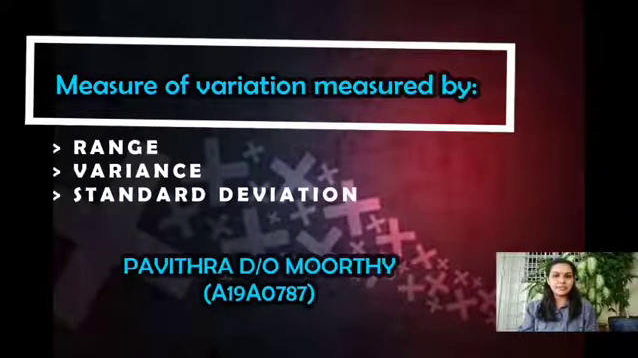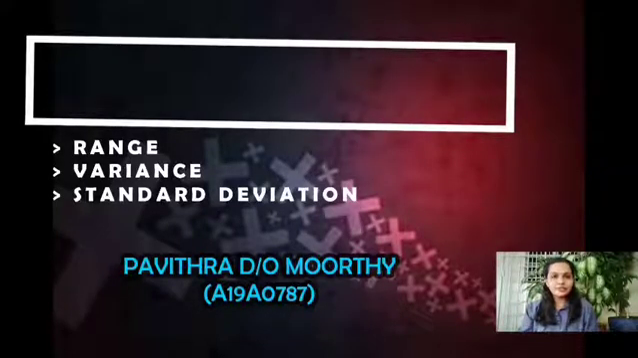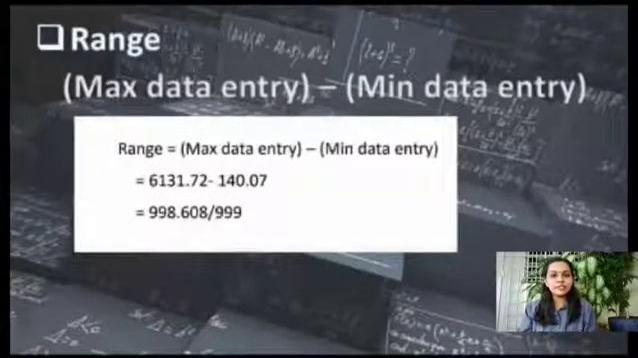3.0, the measure of variation. The measure of variation is measured by range, variance and standard deviation. First, we find the range. The formula for range is the maximum data entry minus the minimum data entry. So we get